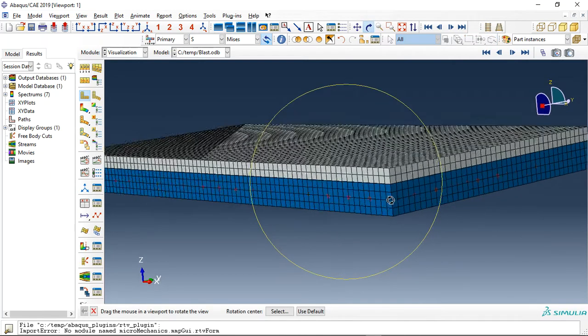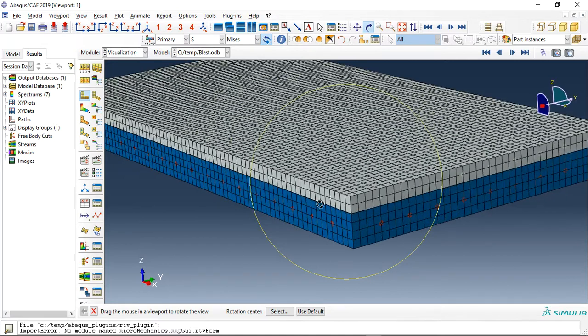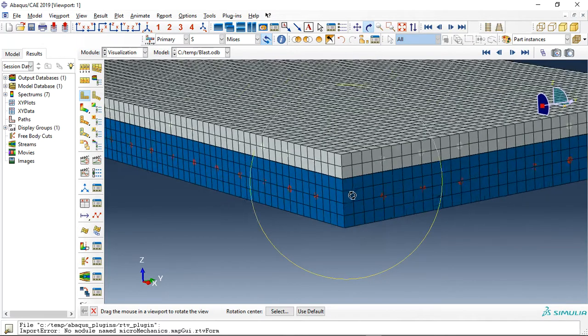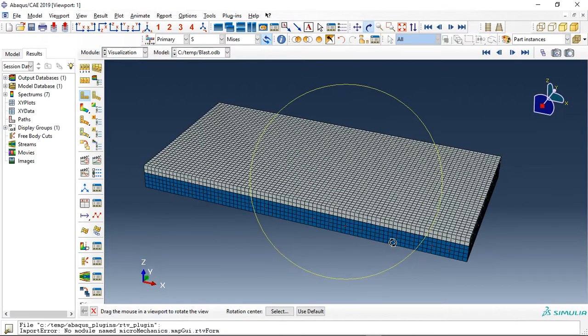Today I did a model of the air blast explosion over the composite panel. The first layer is ultra high performance concrete with damage definition, and the second layer is the normal strength concrete with two steel bars inside them. We used embedded region constraint for them.